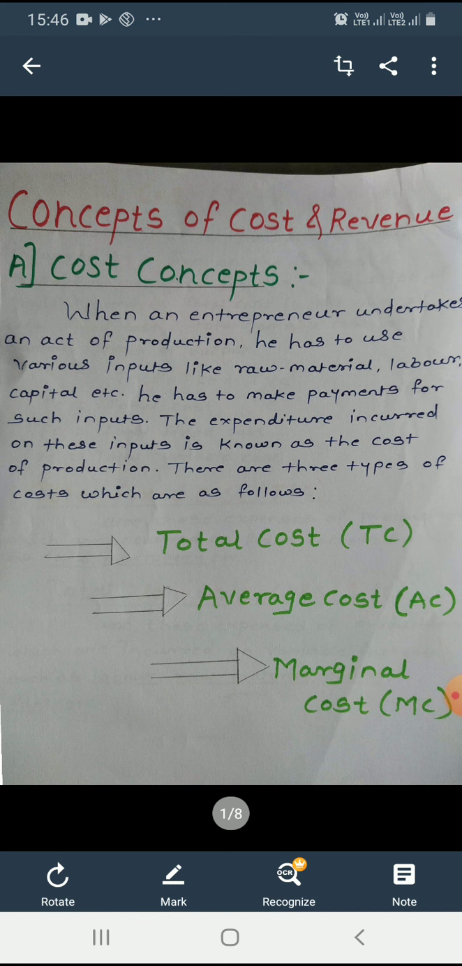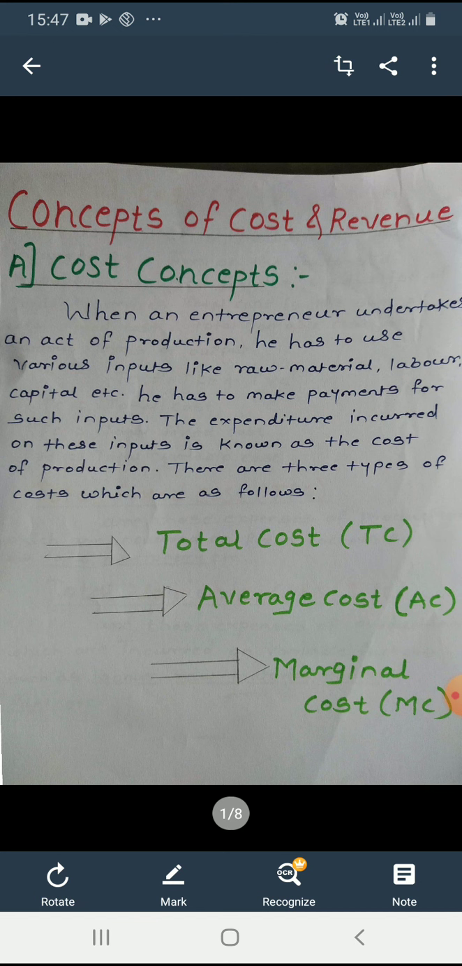Dear students, in economics, chapter number 4, supply analysis, you have already learned about the introduction, concept of total output, concept of stock and supply, then individual supply schedule, market supply schedule, then the important question for the board exam: law of supply with assumption and exception. Then question variation and changes in supply. So today we will see the last part of this topic, concepts of cost and revenue.